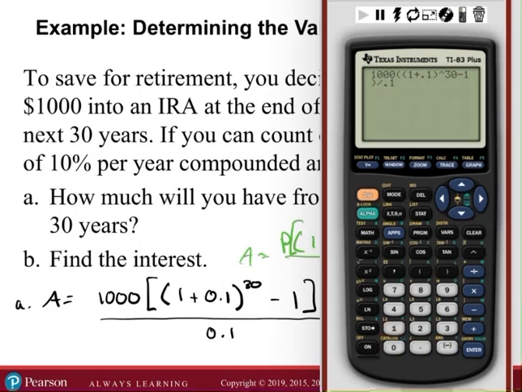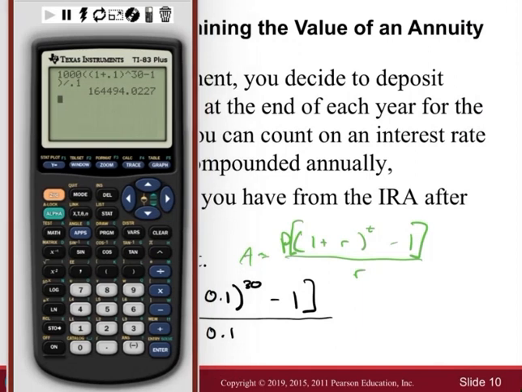Okay. 30 years, so about 30 or 40,000, if not more. Somewhere there. Oh, man. Okay, that could be the case. 164,494 and 2 cents. Let's see. So we got that this was approximately